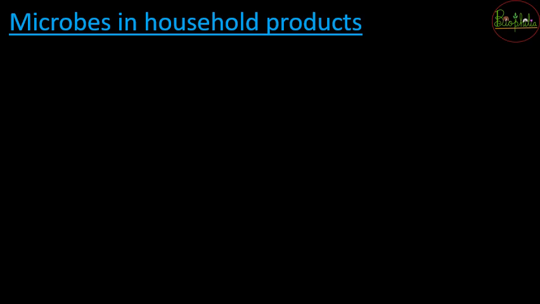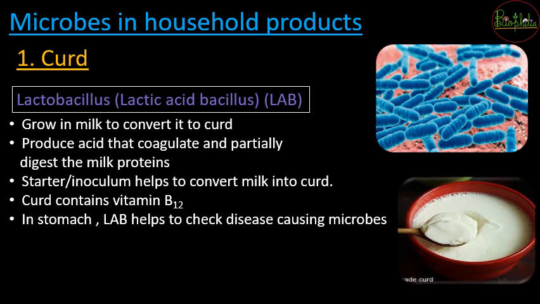You might all have eaten curd, right? The everyday product curd that we eat is a gift from microbes. So how is this curd actually made with the help of microbes? The microbe responsible for curd formation is nothing but lactobacillus. This lactobacillus produces an acid, that is lactic acid, and because of that it is also called lactic acid bacillus, or in short you can call it LAB. So curd is a gift from LAB, that is lactobacillus.